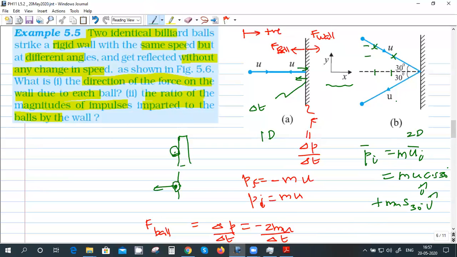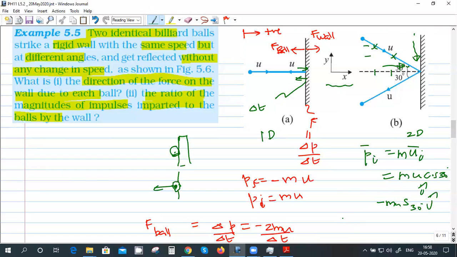This U has to be split into two components. One is like this, one is like this. Any vector can be split into two components, right? Yeah. So cos theta is along the x-axis and sin theta will be along the y-axis. Is it correct? Yes, sir. There is a small mistake. It will be negative. Initial velocity along the y direction is along minus J.